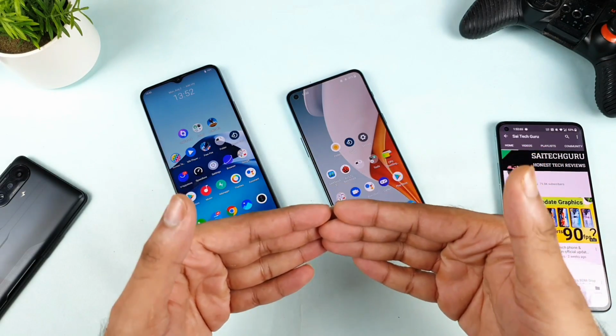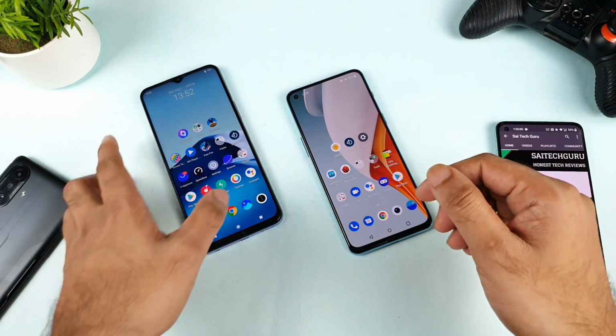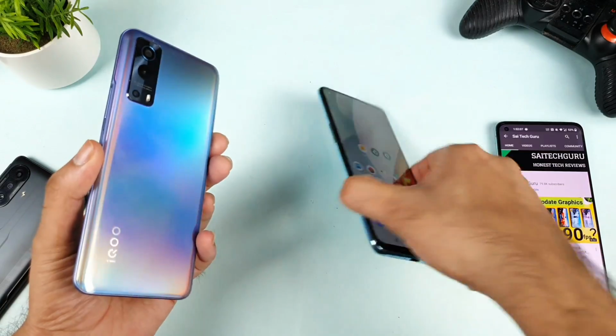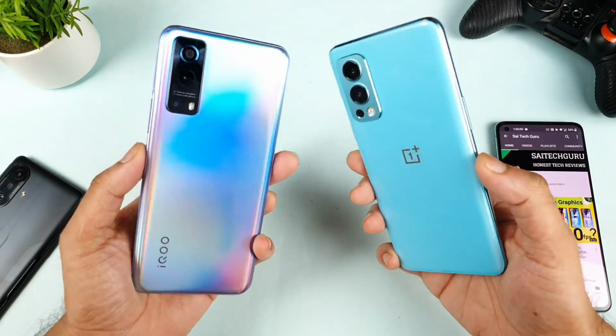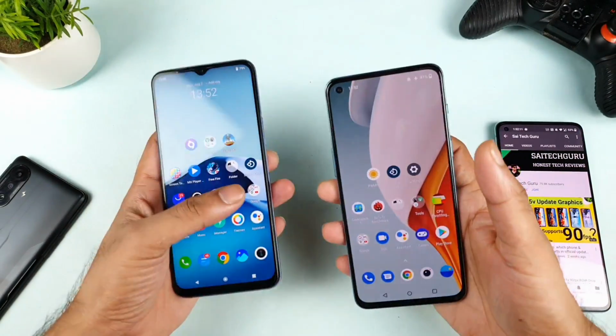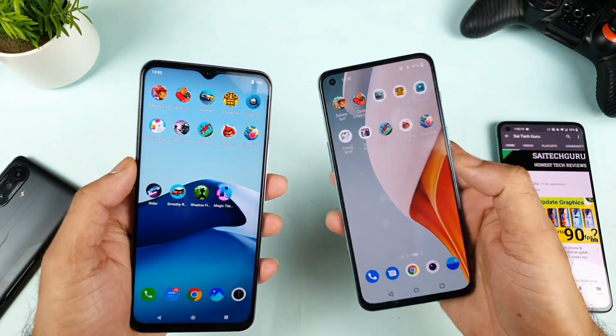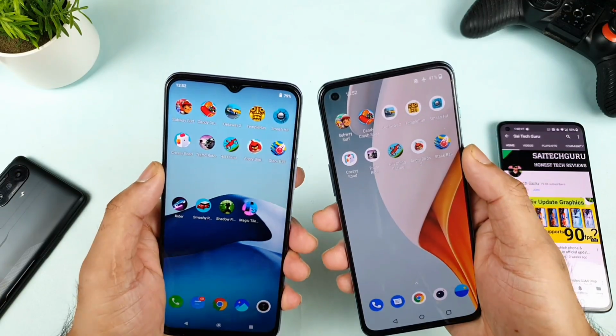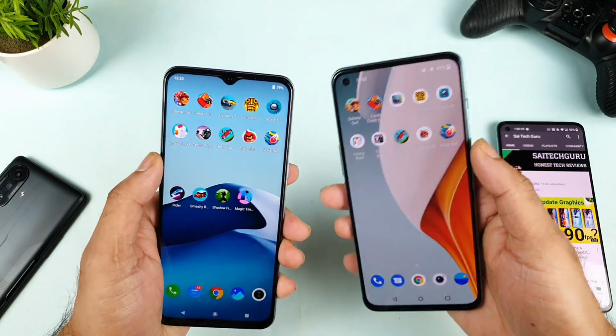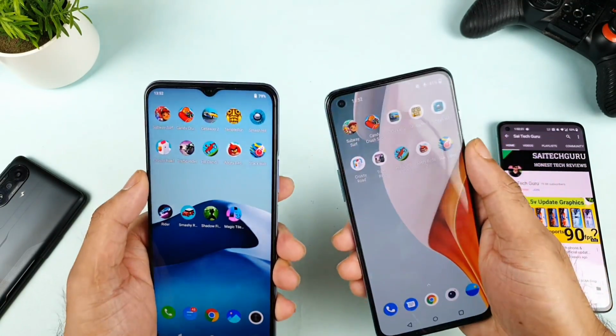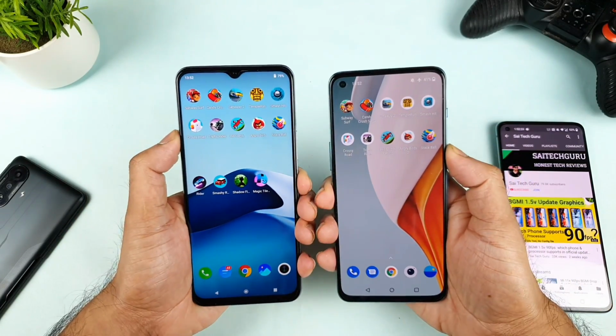In today's video, I'll try to do the speed test and the RAM management test comparison between the iQOO Z3 versus the OnePlus Nord 2 device. During this demonstration, I'll use 10 small games. Let me just show you, friends, exactly. So these are the 10 small games which I'll use in both phones. Let's see which phone will be able to open them faster and which phone can actually store them in the background RAM management mode. That is my point of making this video.